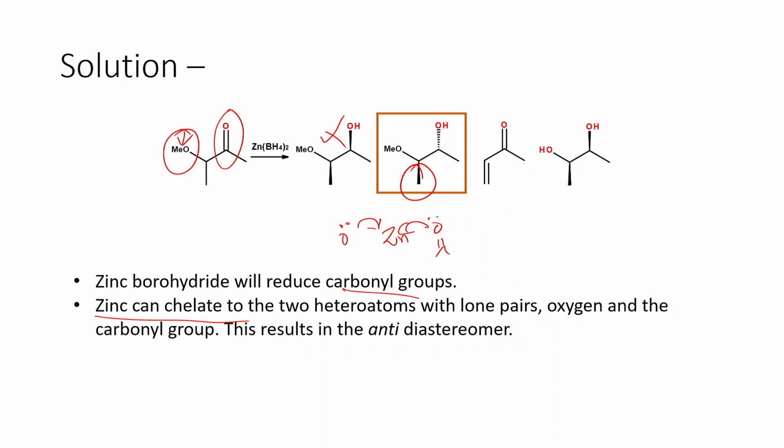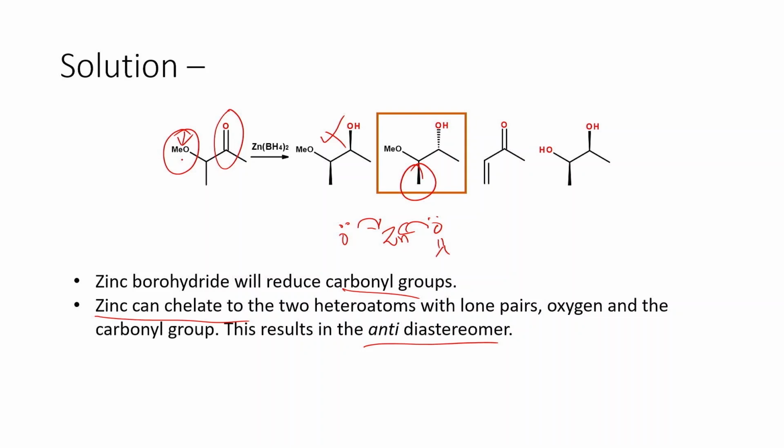So when these two are there, they react a little bit differently, and here we end up with the anti-isomer and not the cis diastereomer. So the real change happens because of the presence of the methoxy group.